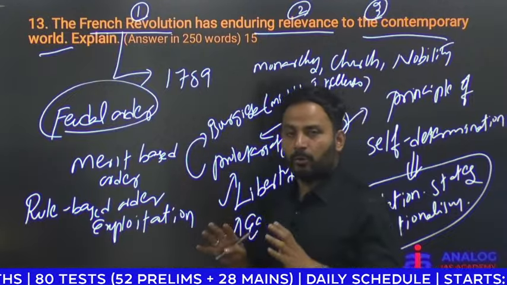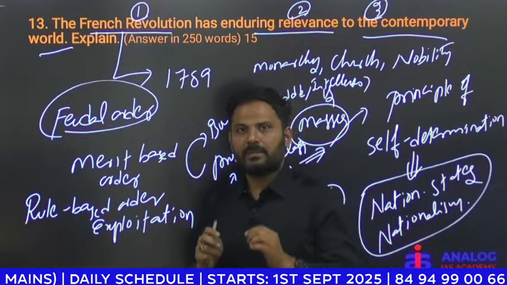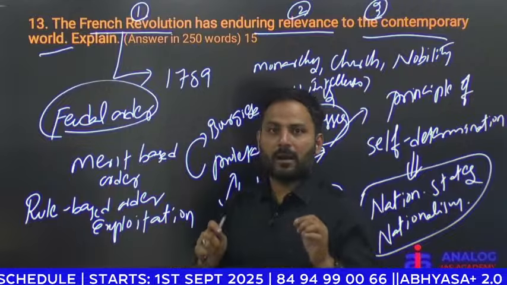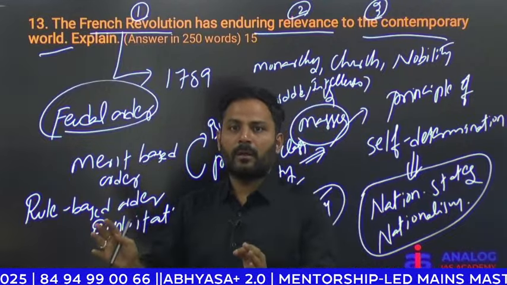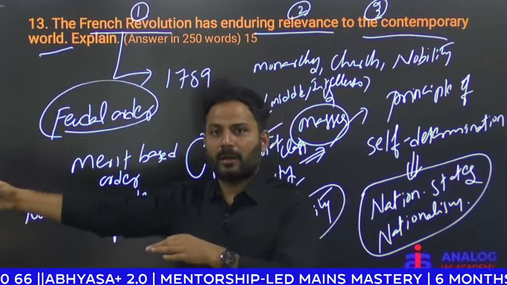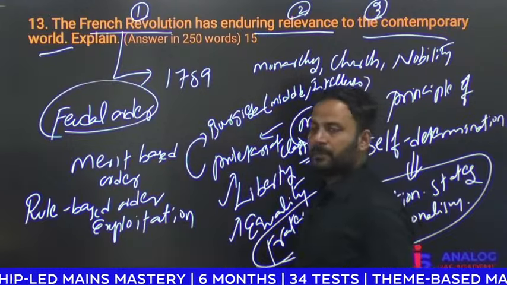So here you don't need to write about how the French Revolution happened. We must present our answer according to the demand of the question. Here they asked how the French Revolution is relevant for the contemporary world. So you need to highlight these values.